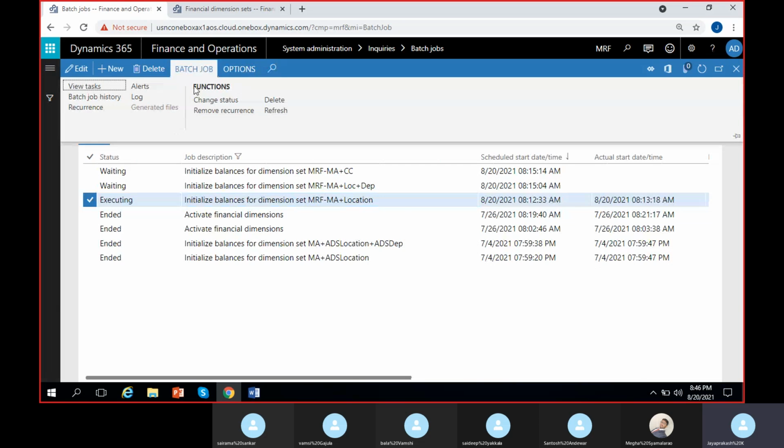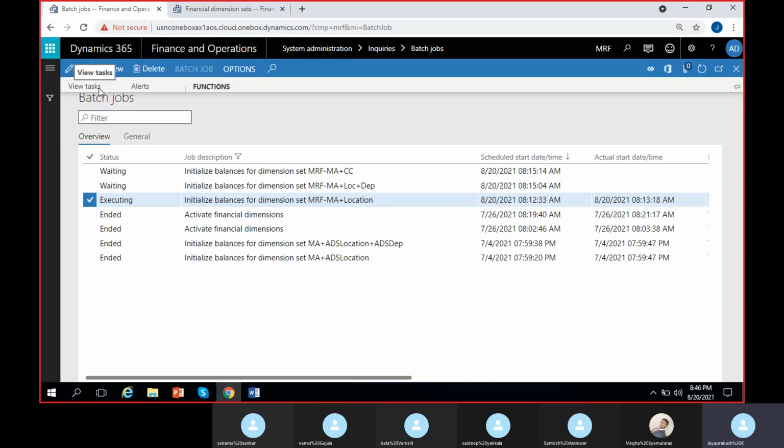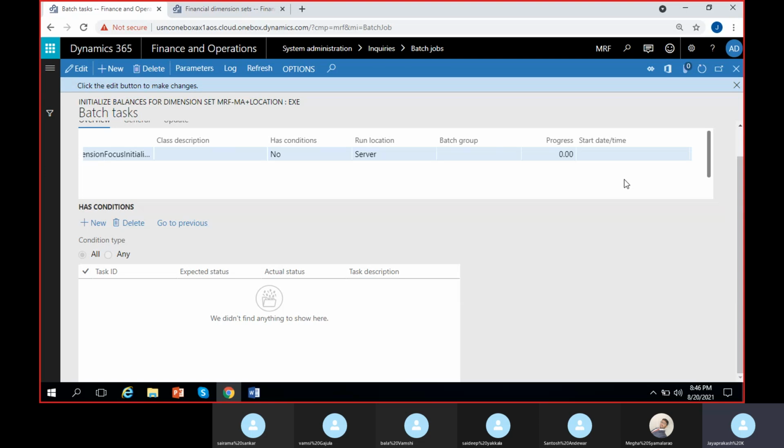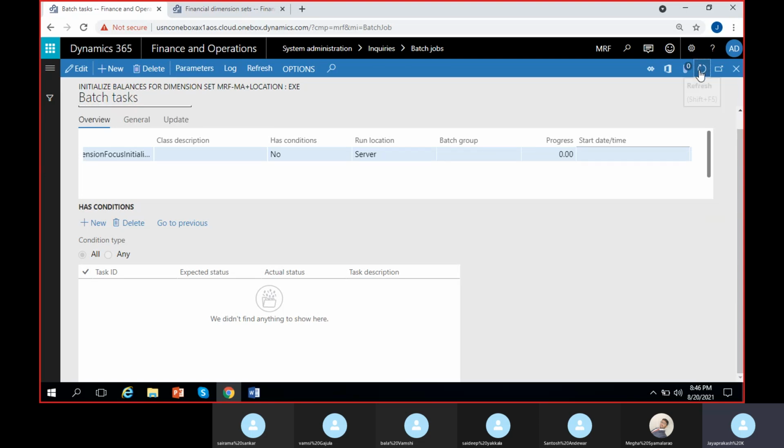This one, right? Batch job. View tasks, not history. Okay, how much it is done? Still 0. Takes some time actually to load all the balances. So I can keep refreshing it, or generally takes whatever the time it needs.